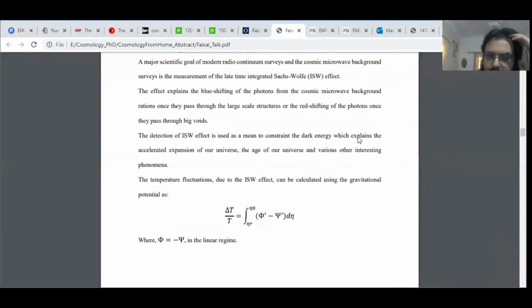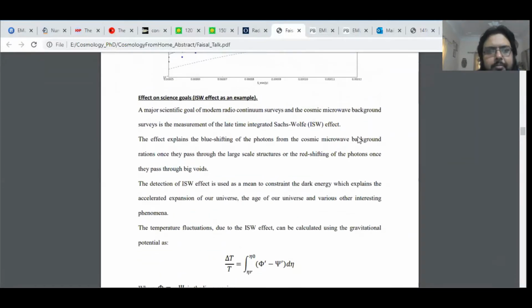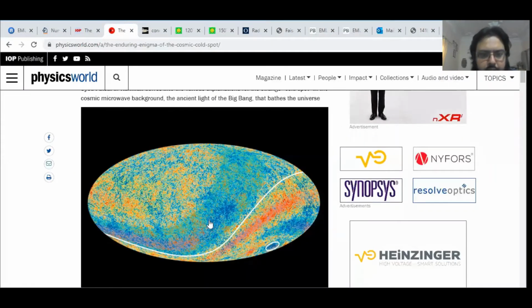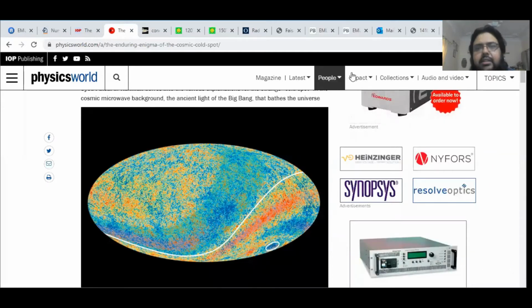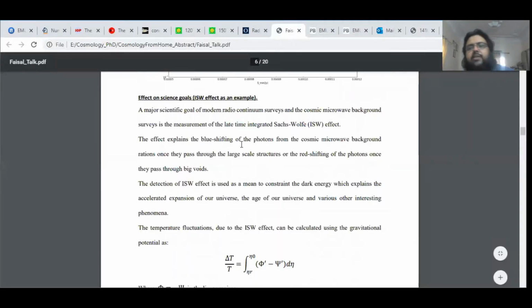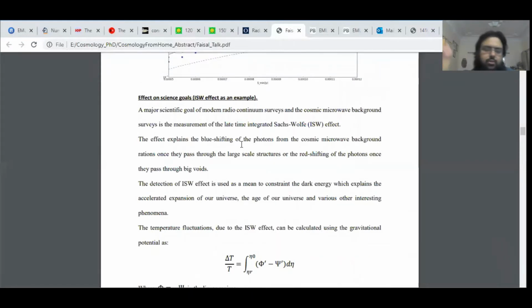As a science goal example, we are using the integrated Sachs-Wolfe effect, which is basically the blue shifting and red shifting of CMB photons because of the distribution of matter. If we have more matter, then you are likely going to have slightly higher temperatures, because the photon will enter the potential well and gain some energy. If the universe is not expanding, it will lose all the energy gained. But if we have accelerated expansion of the universe, then the well will collapse earlier, and the photon will come out earlier, and we will retain some of the energy we gained.